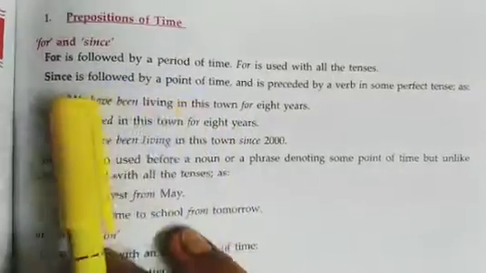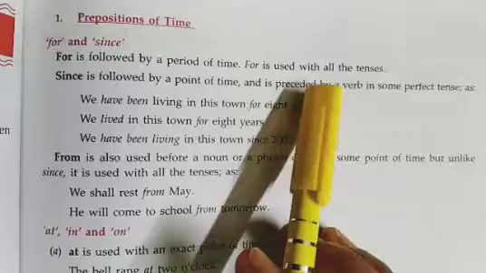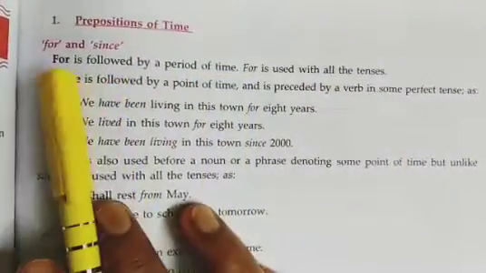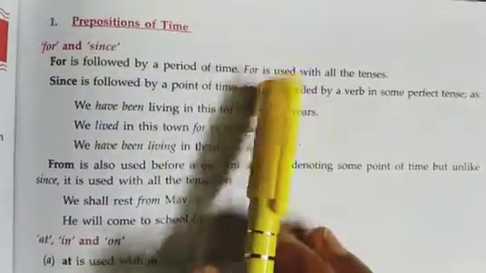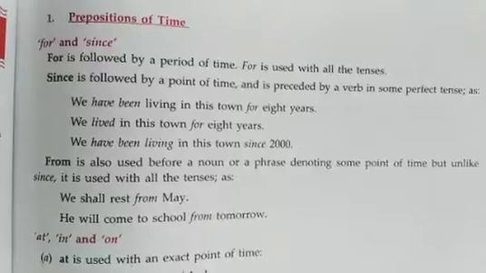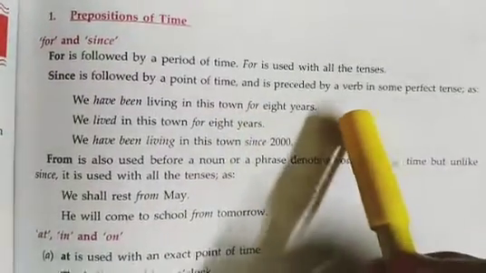Now let's see their use. For is followed by a period of time. For is used with all the tenses. So for a period of time we use "for", and we can use it in all the tenses. There is no difference whether it is past, future or present tense.